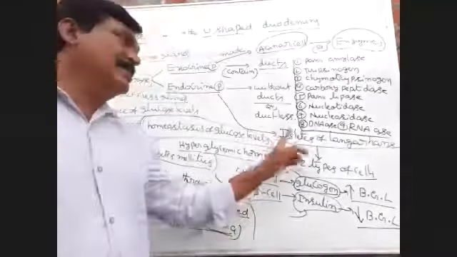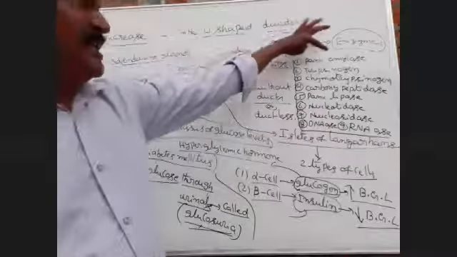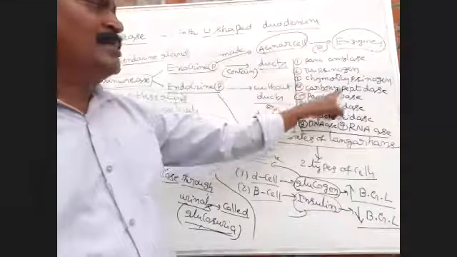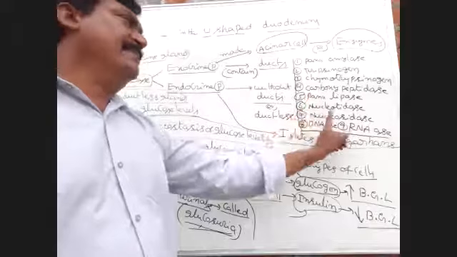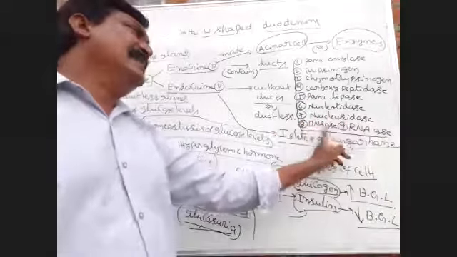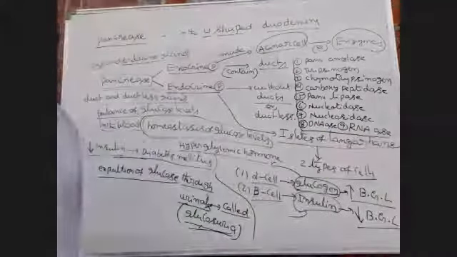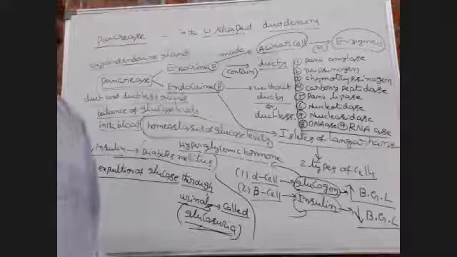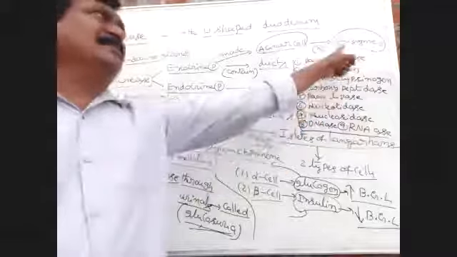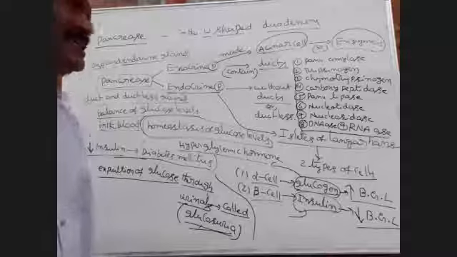Pancreatic amylase, trypsinogen, chymotrypsinogen, carboxypeptidase, pancreatic lipase, nucleotidase, nucleosidase, DNAase, and the ninth one, RNAase. Nine types of enzymes are present in the pancreatic juice.